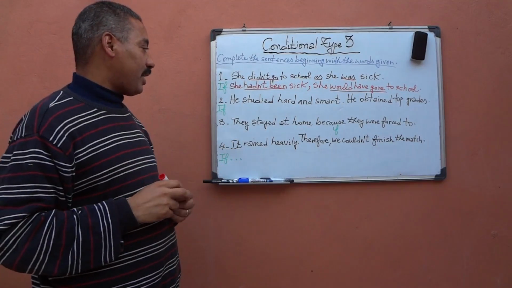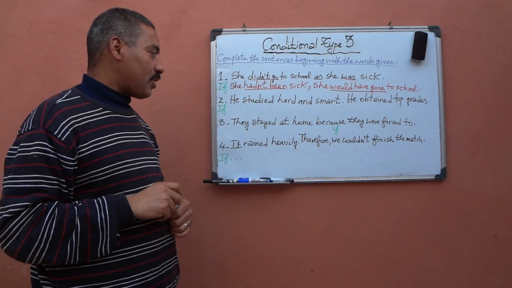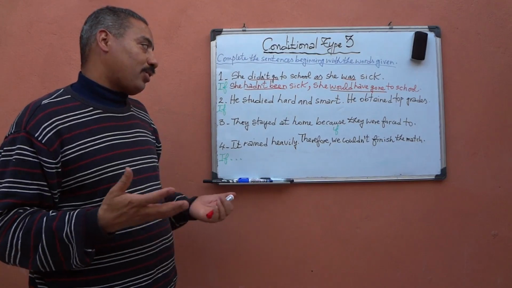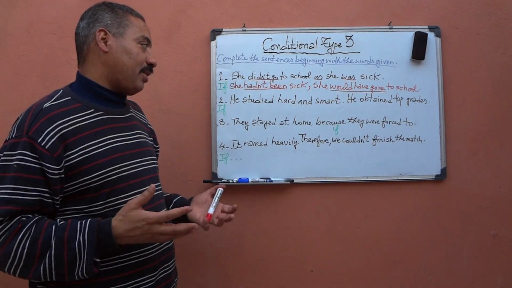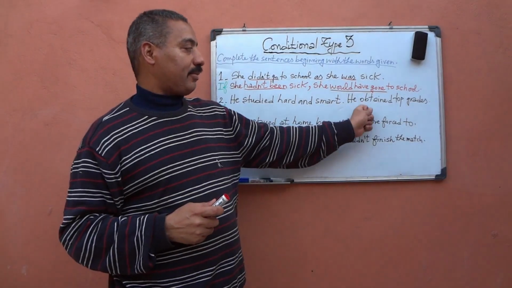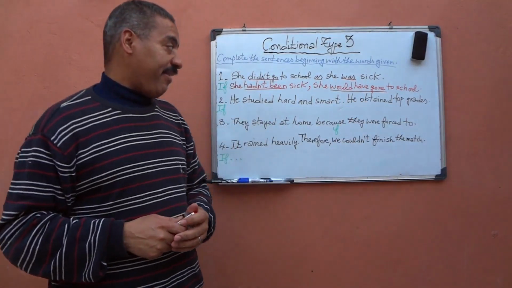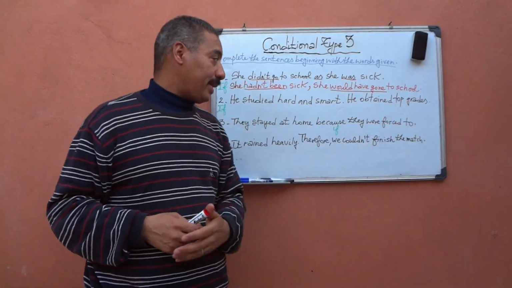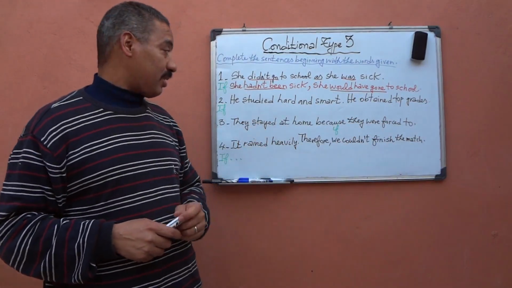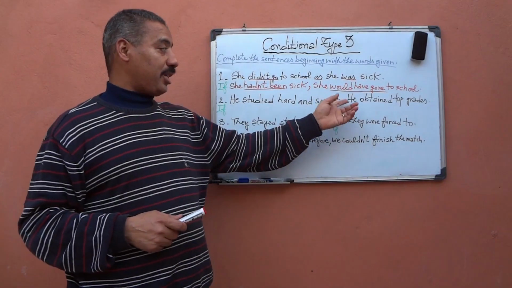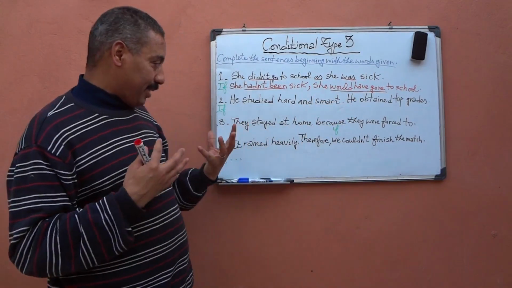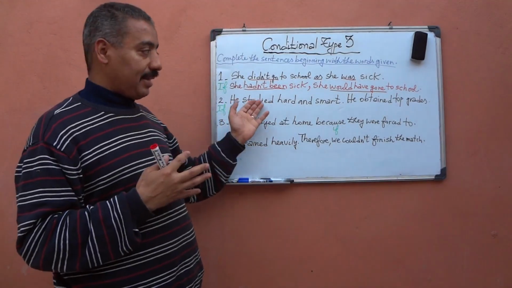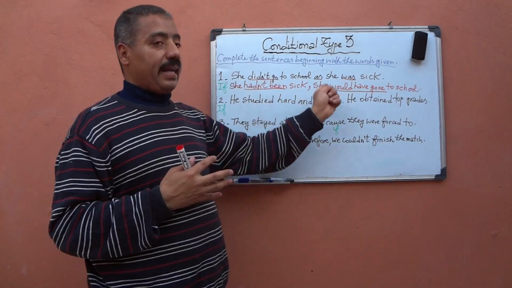Let's look at sentence 2. He studied hard and smart. He obtained top grades. Of course, if you look at the sentence, you will notice that this part of the sentence actually is the effect. Because how did he manage to obtain top grades? Because he studied hard and smart. We didn't use here because or as, but if you look at the two sentences, you can see that this is the cause and this is the effect. This one led to this one.